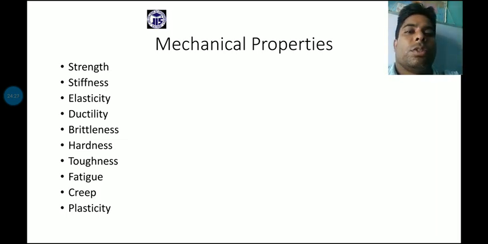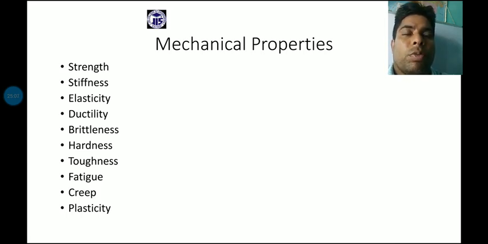So the next point is creep. What is creep? Creep is time dependent, and it is basically permanent deformation of the body. When the body is under the action of any type of constant load or variable load, it may exhibit plastic deformation in a continuous, excessive way.